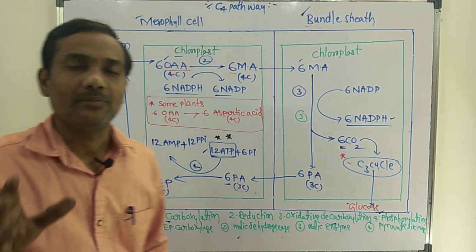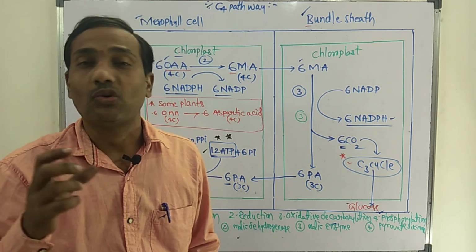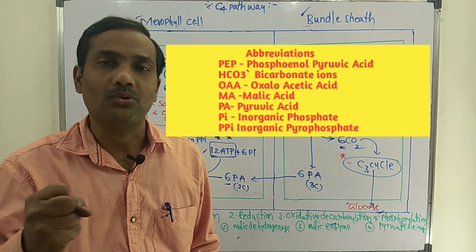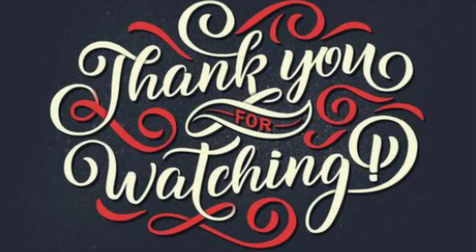This type of pathway is exhibited by dry tropical plants, whatever plants grow in extreme hot climatic conditions.